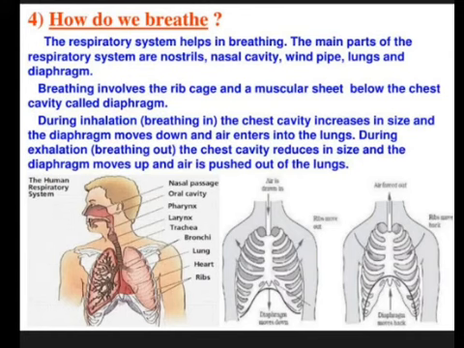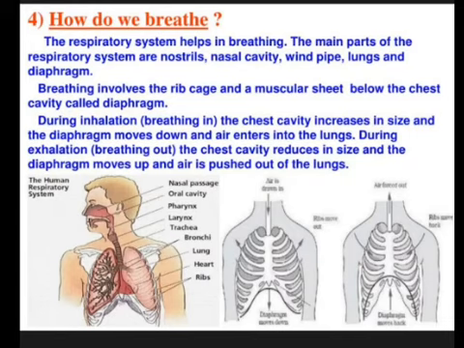During inhalation, breathing in, the chest cavity increases in size and the diaphragm moves down and air enters into the lungs. During exhalation, breathing out, the chest cavity reduces in size and the diaphragm moves up and air is pushed